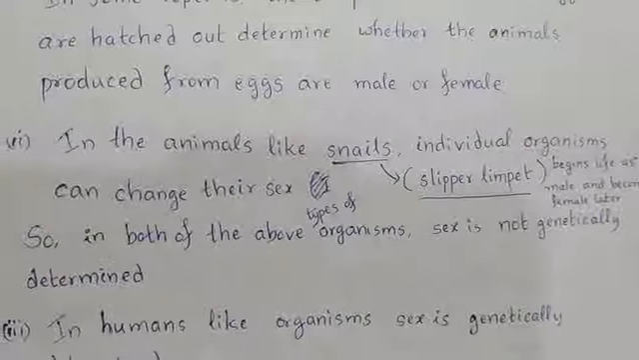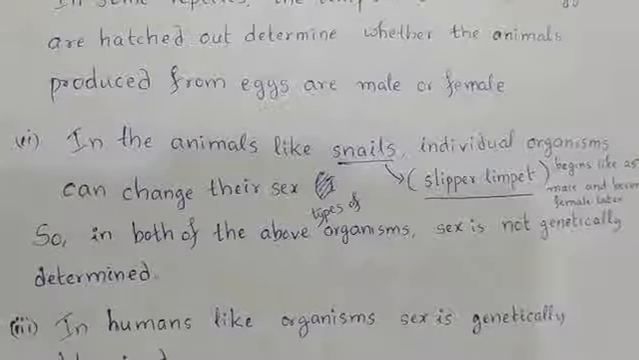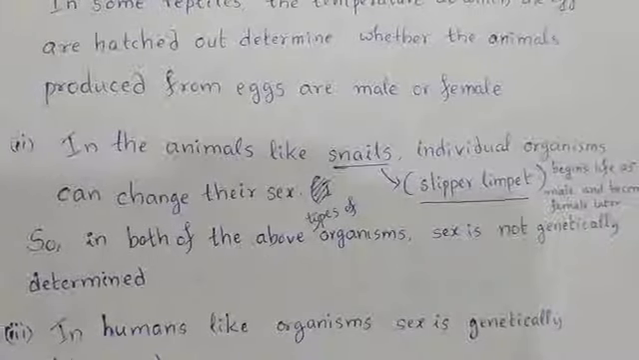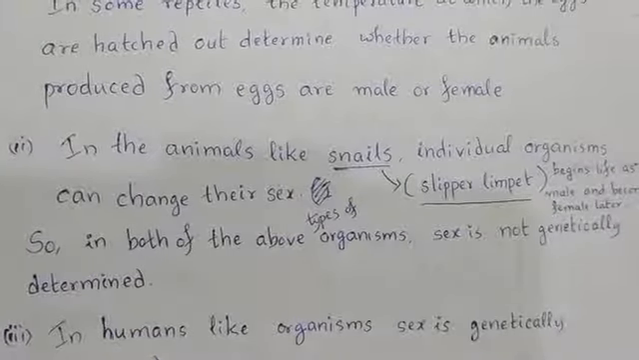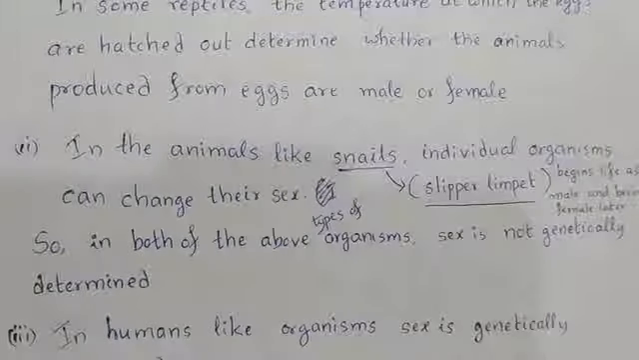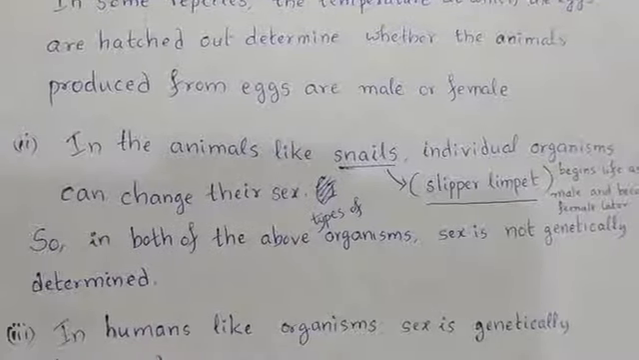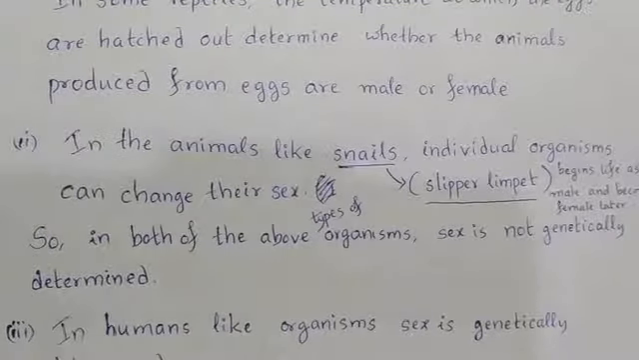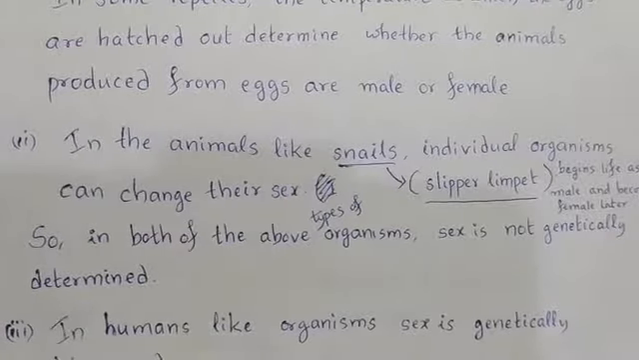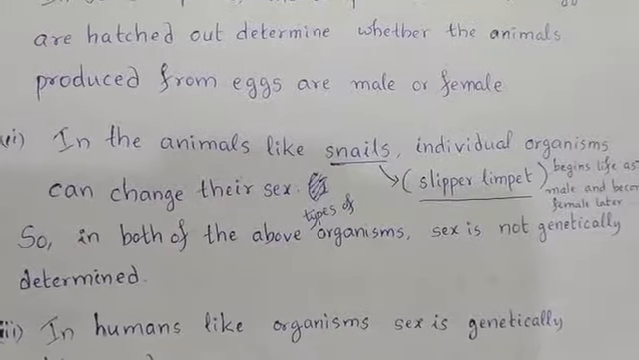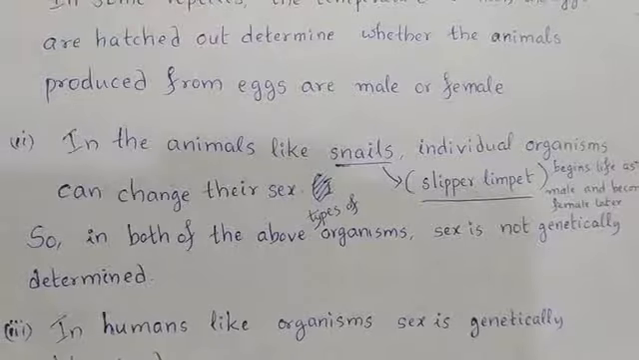In animals like snails, especially a particular snail called slipper limpet, the individual organisms can change their sex during their lifetime. So, slipper limpet is a particular snail. It begins its life as male and it becomes female later.